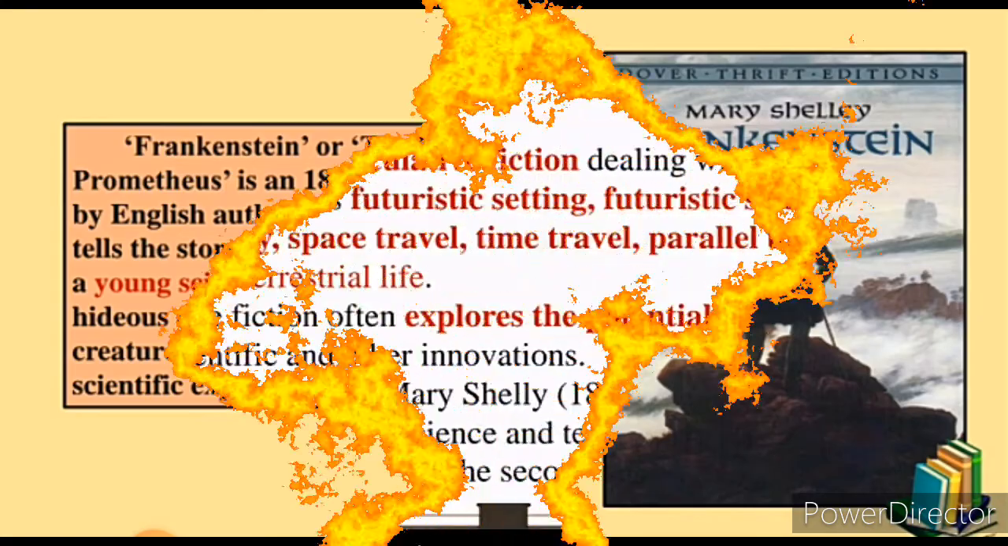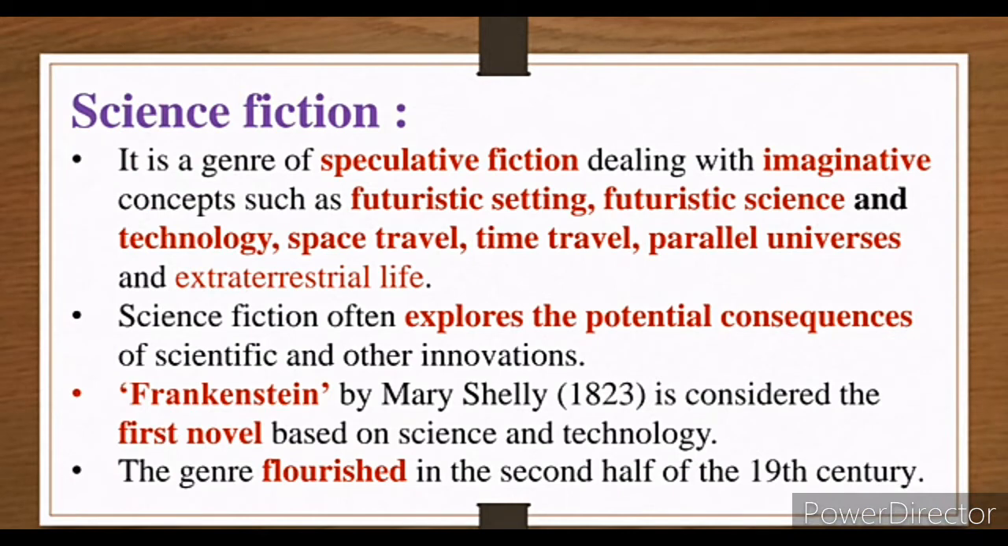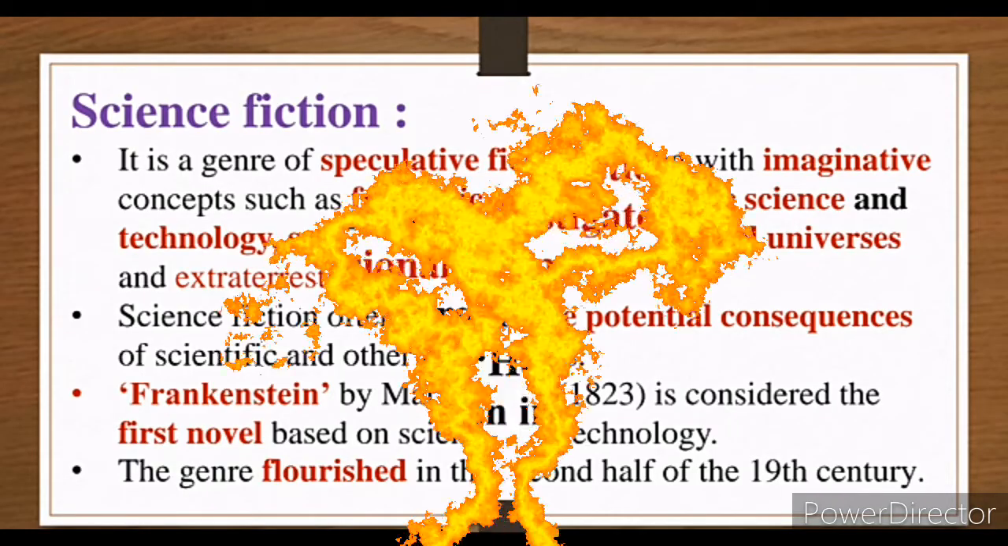The genre related to robots flourished in the second half of the 19th century, or we can say the 20th century. So the 19th century was half done, and the 20th century was starting. At that time this type of novel became very, very famous, and credit goes to none other than Pulp Fiction. It means the paper became so cheap that the people started reading the books.